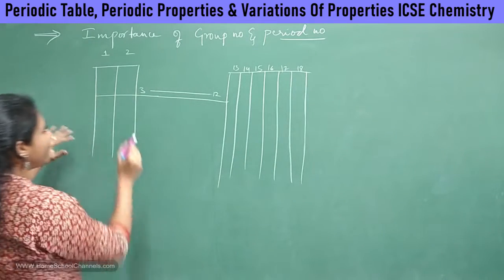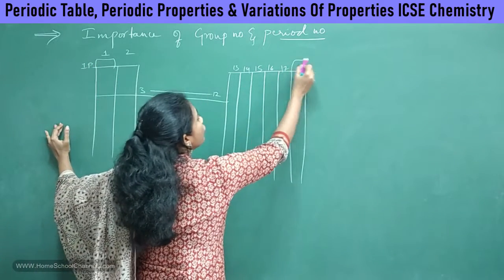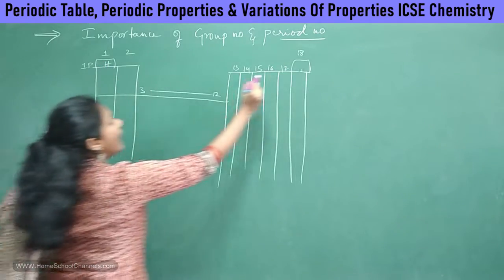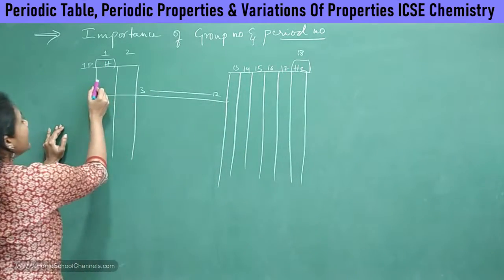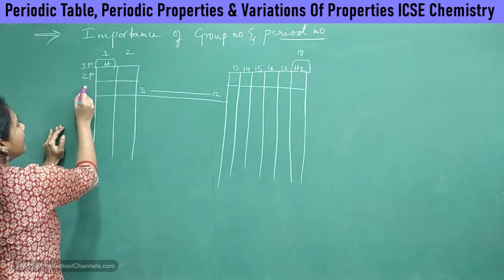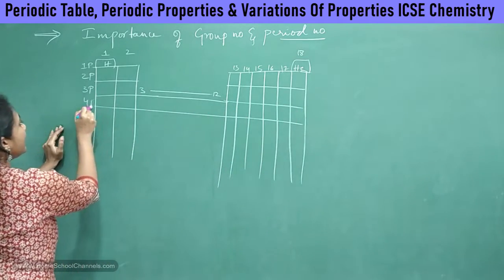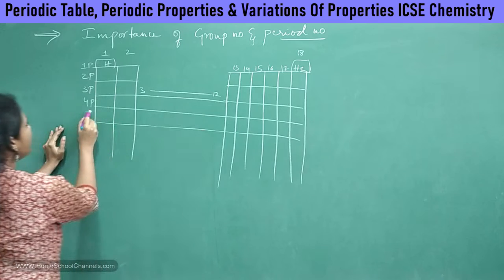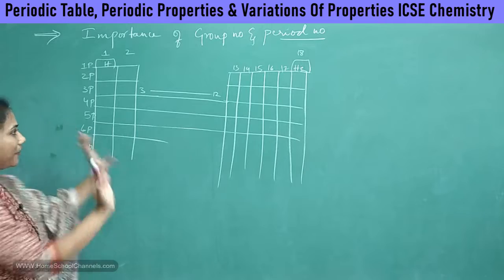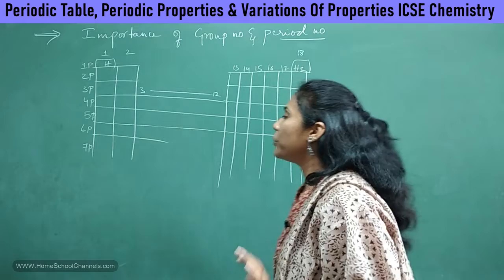And coming to the periods, you have this as a first period which includes only 2 elements, that is hydrogen and helium. And coming to the second period, you will have 8 elements. This is our second period, this is our third period, and this is our fourth period. And this is our fifth period, sixth period, and finally the seventh period. Say, a very, very rough periodic table. I have it on the board.